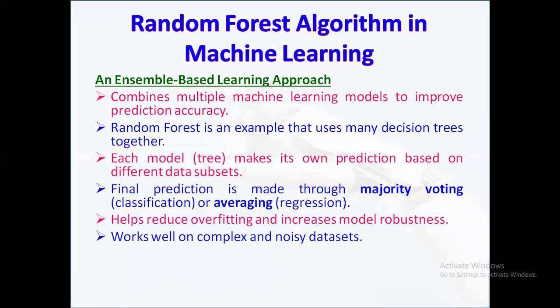And the final predictions, how do they happen? By voting or averaging. For classification tasks, the most common class among all trees is chosen. For regression, the average of all tree predictions is used, and it reduces overfitting and boosts robustness. How does it happen? Combining multiple features and diverse models helps avoid overfitting and improves the model's performance on new, unseen data. And it performs well with complex and noisy data.